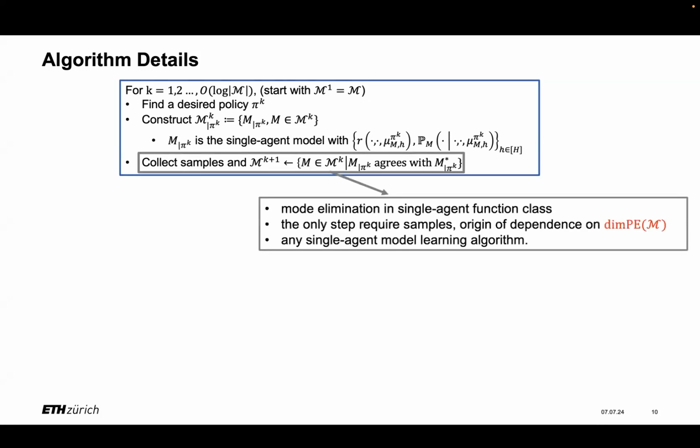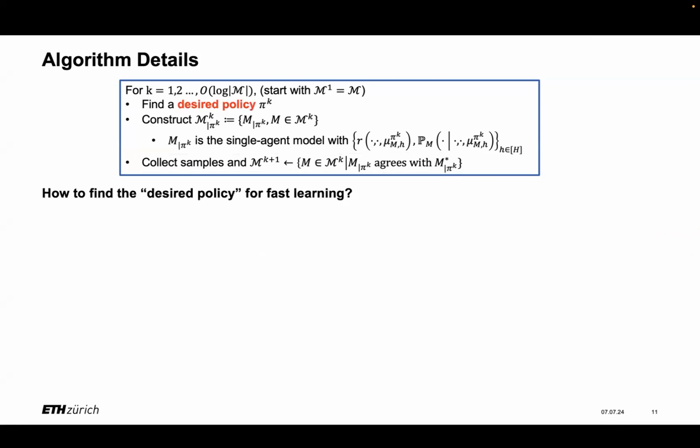And the third step is actually a single-agent model elimination process, because we already fixed the density in the transition reward function. And that is also the only step that requires samples, which is the source of our dependence on that partial model-based Eluder dimension. And the key innovation in our algorithm is the design of the desired policy so that we can do the model elimination as efficiently as possible.